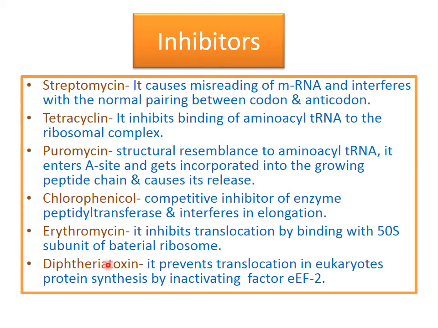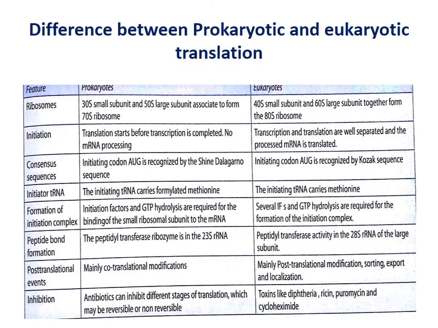Then diphtheria toxin prevents translocation in eukaryotic protein synthesis by inactivating eukaryotic elongation factor 2. So it also inhibits elongation. Now at the last we see the differences between prokaryotic and eukaryotic translation.